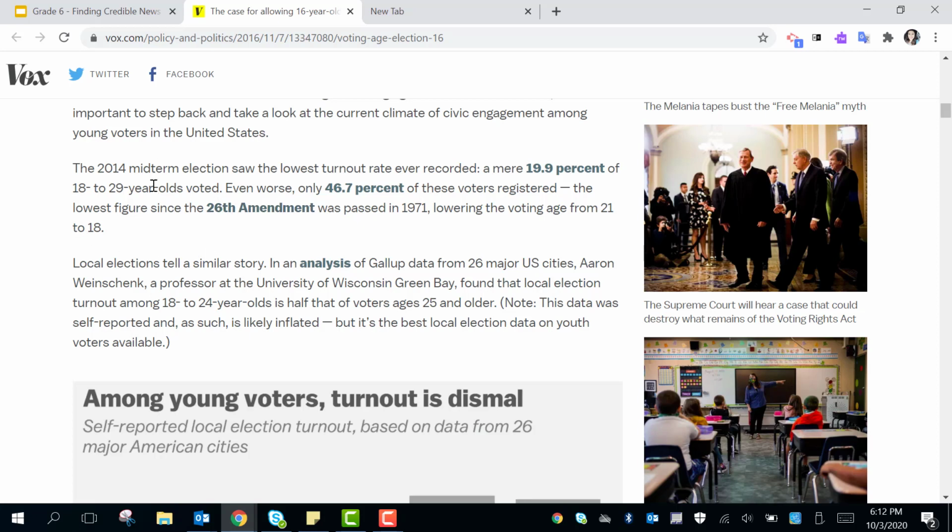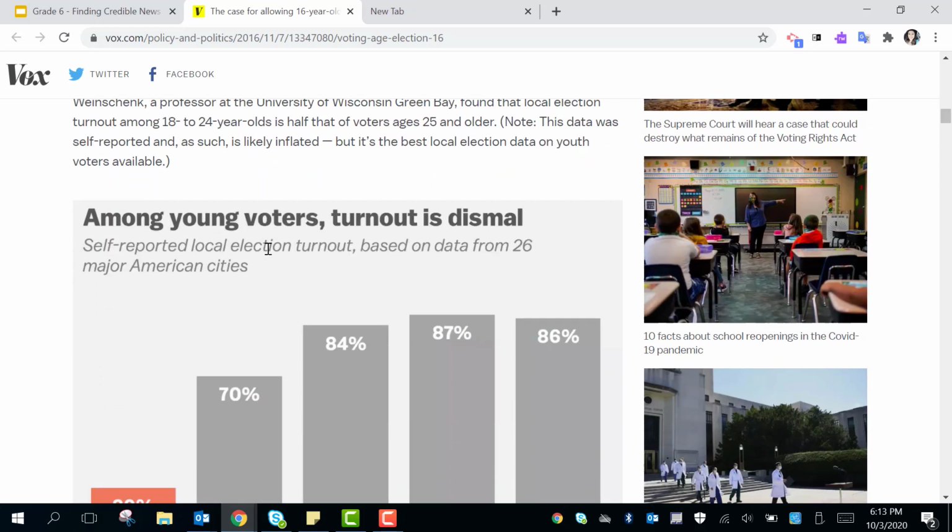So again, they try and give me more facts here, and I can easily open up a new tab and figure out, was that really the lowest voting year? Was there really the lowest out of the 26th Amendment since it was passed in 1971? So if I wanted to, I would continue reading the rest of this.